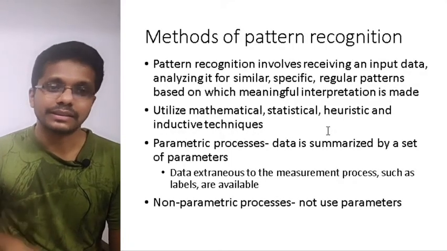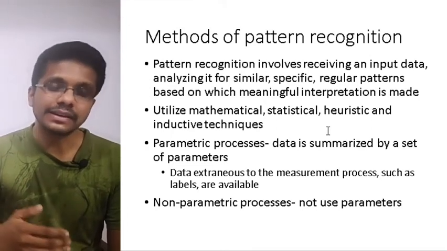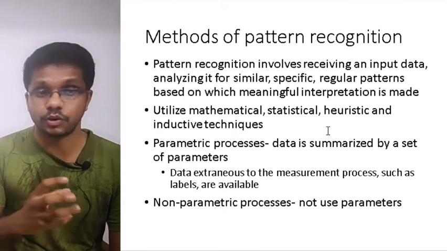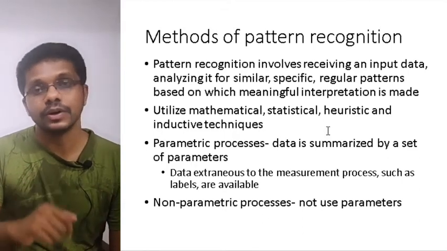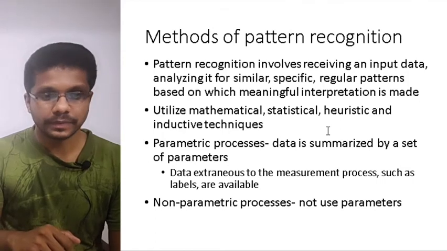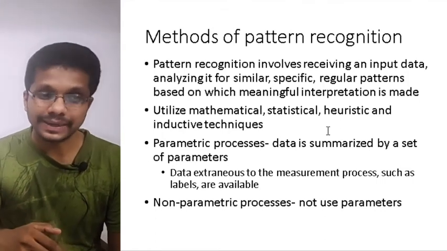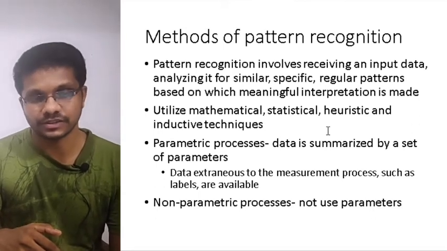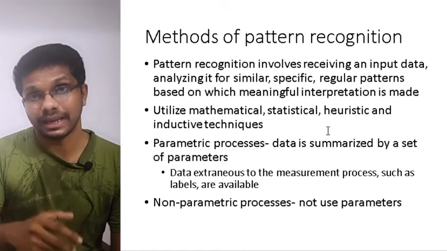There are different methods used for pattern recognition, and these methods are combinations of mathematics, statistics, heuristic, and inductive algorithms. These methods can be broadly classified into two: parametric process and non-parametric process. In a parametric process, data is summarized by a set of parameters.